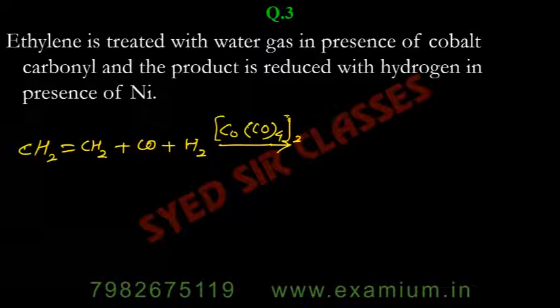That is the 2 carbons here and one more carbon there. So there will be a total of 3 carbons: CH3, CH2, CHO. Another carbon comes from carbon monoxide. After that, it is written that it is reacted with nickel in the presence of hydrogen, obviously it will be reduction, and when aldehydes are reduced, alcohols are formed.